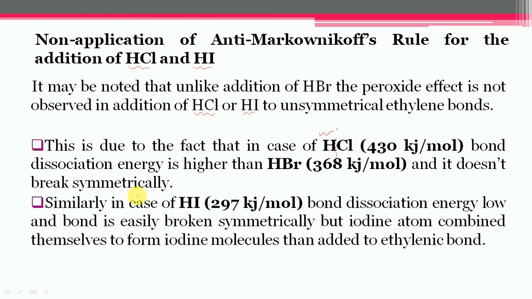But the iodine atoms formed in this case can readily combine among themselves to form the iodine molecule rather than add to the ethylenic bonds. So these are the two main reasons due to which hydrogen chloride and hydrogen iodide do not take part in reaction according to the anti-Markovnikov's rule.